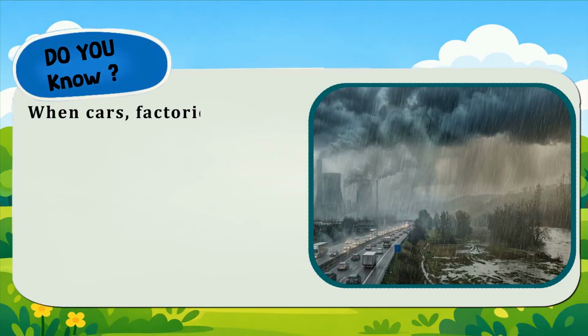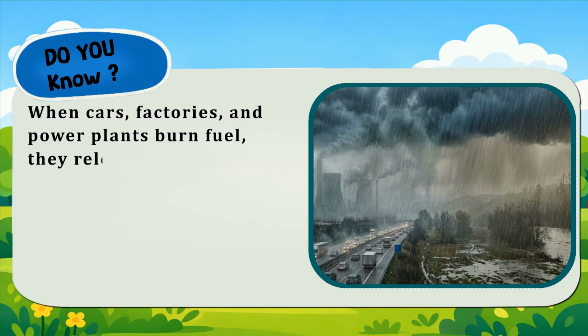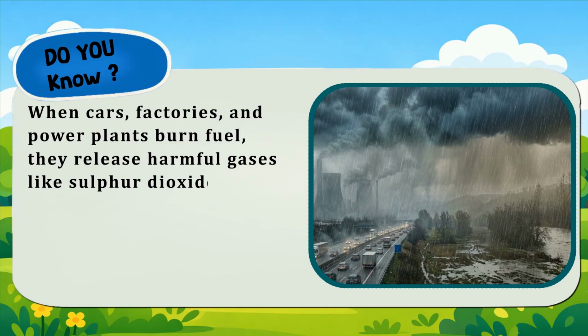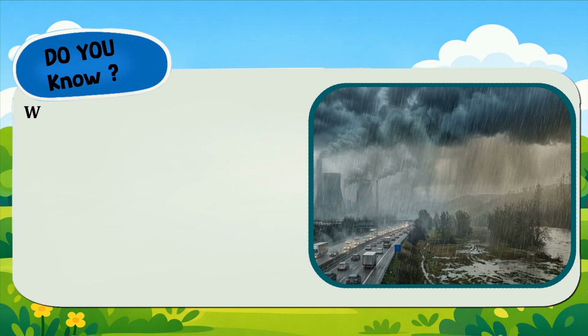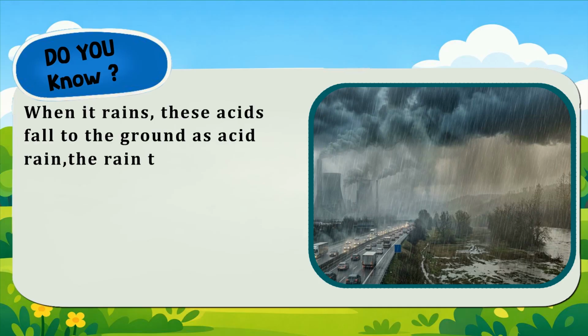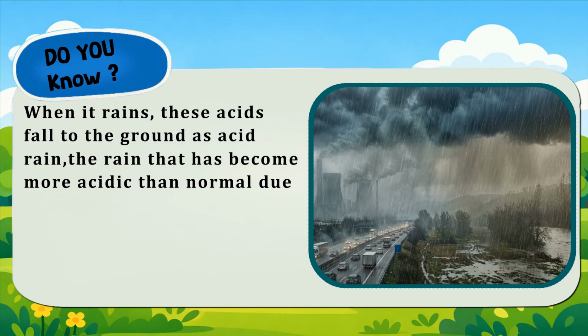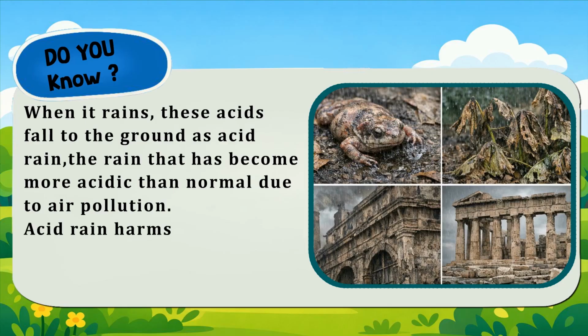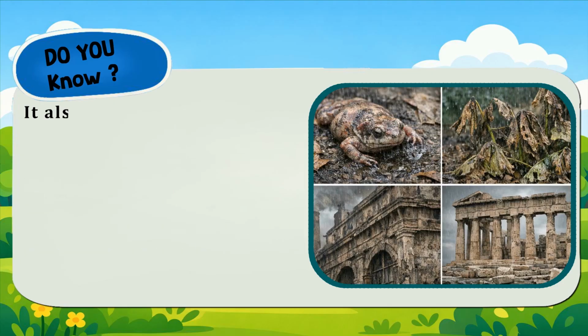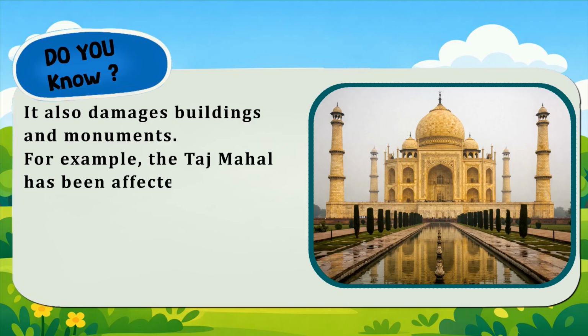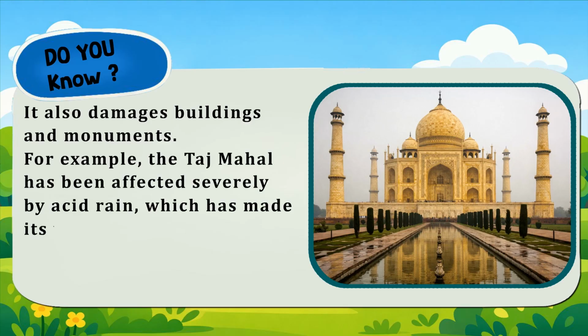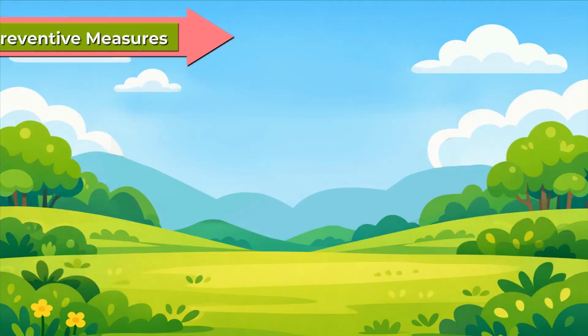Do you know, when cars, factories, and power plants burn fuel, they release harmful gases like sulfur dioxide and nitrogen oxides into the air. These gases mix with water vapor in the atmosphere and form acids. When it rains, these acids fall to the ground as acid rain, the rain that has become more acidic than normal due to air pollution. Acid rain harms living beings, plants, and animals. It also damages buildings and monuments. For example, the Taj Mahal has been affected severely by acid rain, which has made its white marble turn yellowish.